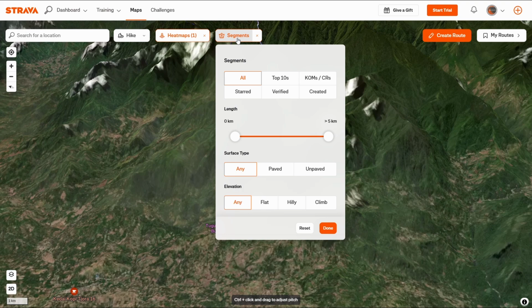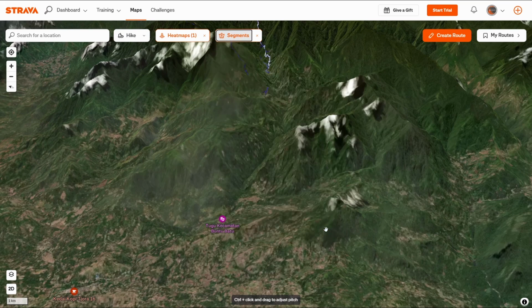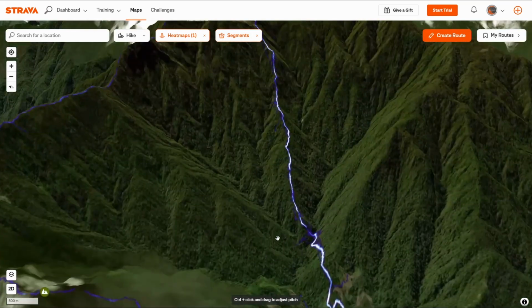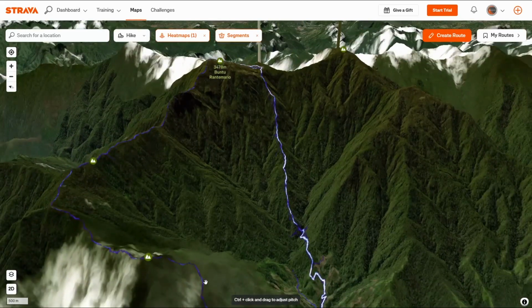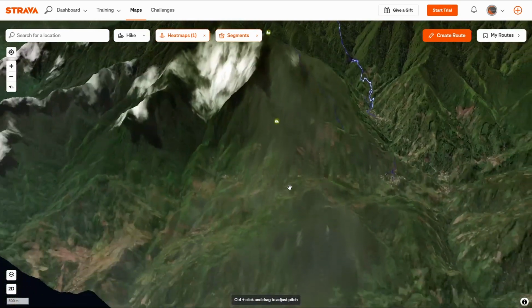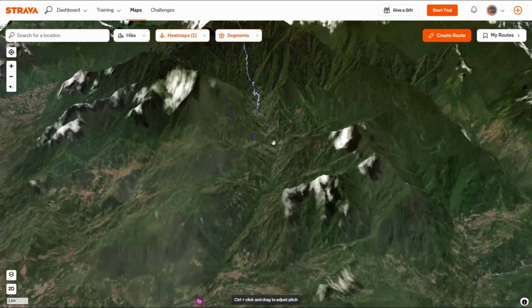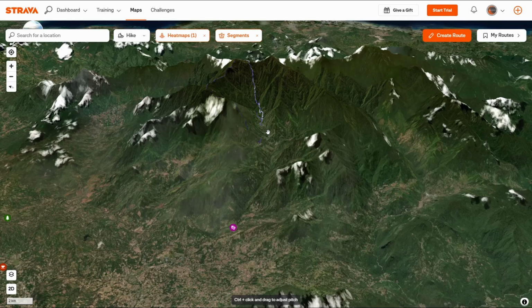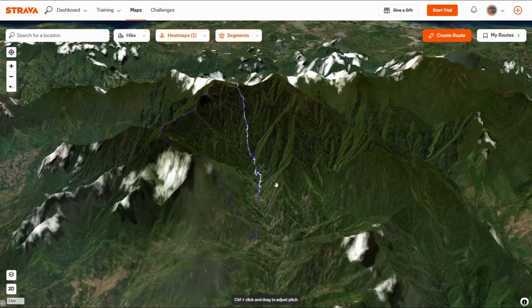We are now going to select by different segments. So we can go for unpaved and see if people are using the unpaved paths. Well, this is a mountain, so it's very likely unpaved. But for example, if you look at Cape Town, there are some paved paths going up Table Mountain, which is important information, because people tend to behave differently if they are walking on a paved area compared to hiking, at least in my experience.